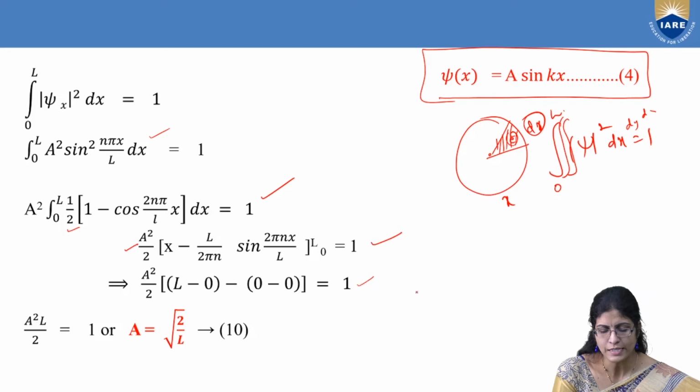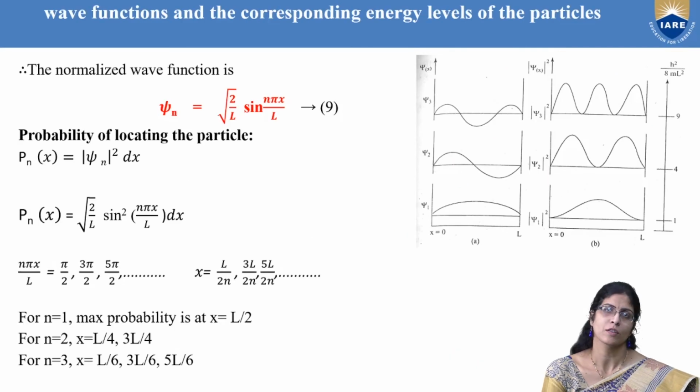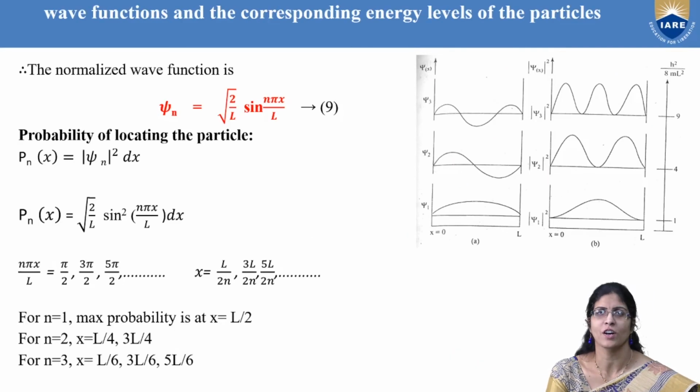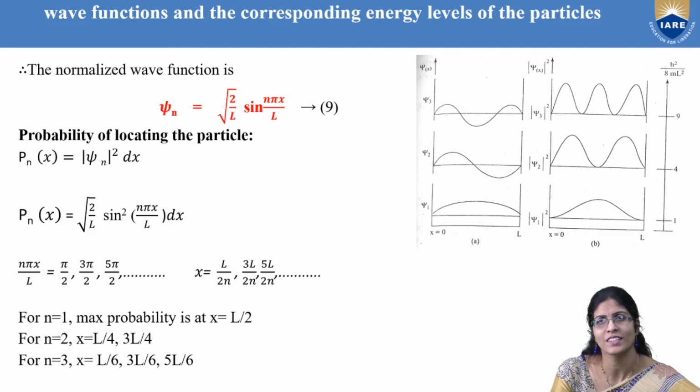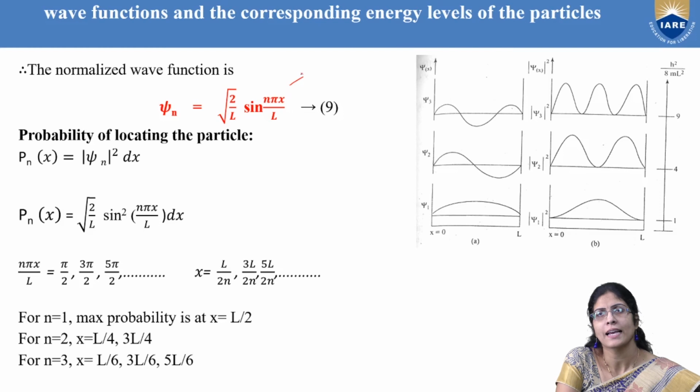So you get A square by 2 into L equal to 1, so you get A square is equal to 2 by L. So A is equal to under root of 2 by L. Take this 2 by L and substitute it here. Then you get a normalized wave function now because you applied the normalization condition. So psi n is equal to under root of 2 by L sine n pi x by L.